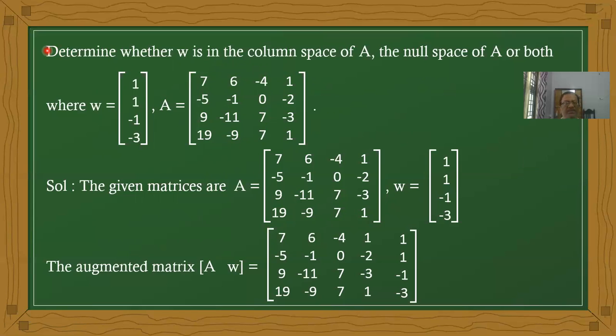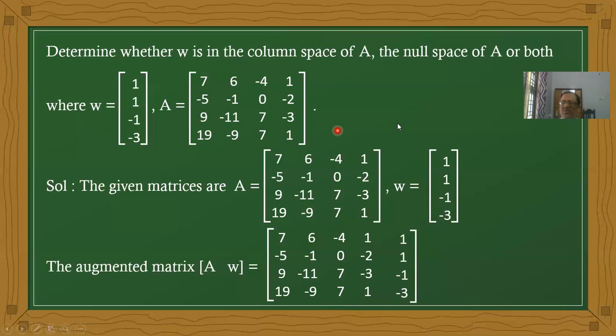Determine whether W is in the column space of A, the null space of A, or both, where W equals 1, 1, minus 1, minus 3, and A equals 7, minus 5, 9, 19, 6, minus 1, minus 11, minus 9, minus 4, 0, 7, 7, 1, minus 2, minus 3, 1. It is the given 4 by 4 matrix.